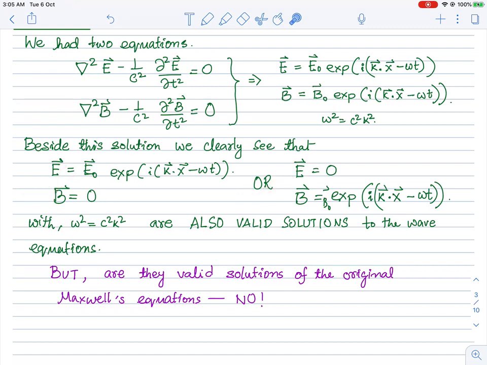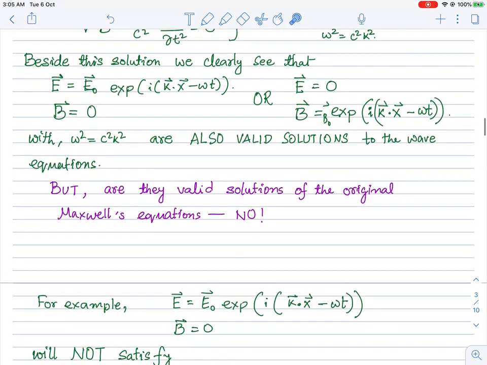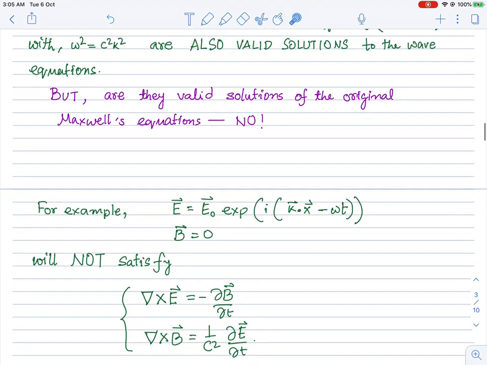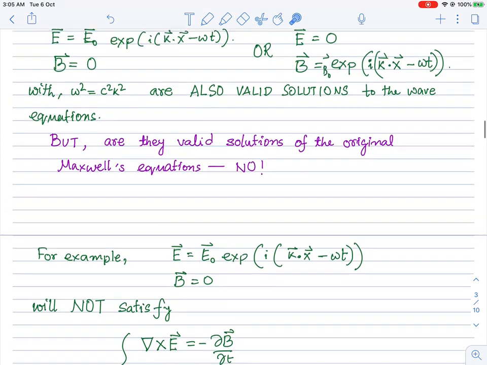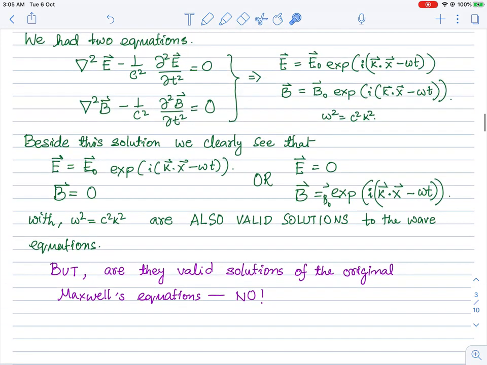the original equations which we manipulated to get these two wave equations. These two classes of solutions do not satisfy the original Maxwell's equations. It is very easy to see, because if you write down Faraday's law or Ampere's law, and if B is 0 and E is non-zero, then this clearly is violated, unless the curl vanishes, which in general it doesn't. So these will be ruled-out solutions because they don't satisfy the original Maxwell's equations. Although they satisfy these two equations derived out of Maxwell's equations, they don't satisfy the original Maxwell's equations, and that is a problem because we want to find solutions of the original Maxwell's equations.